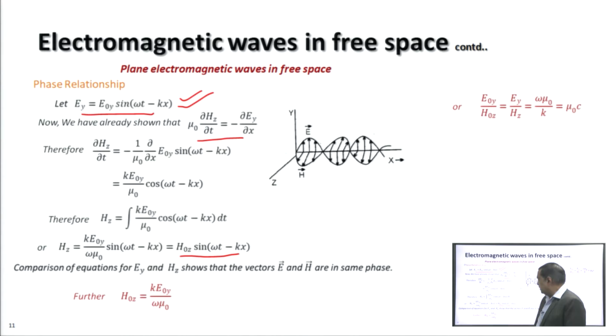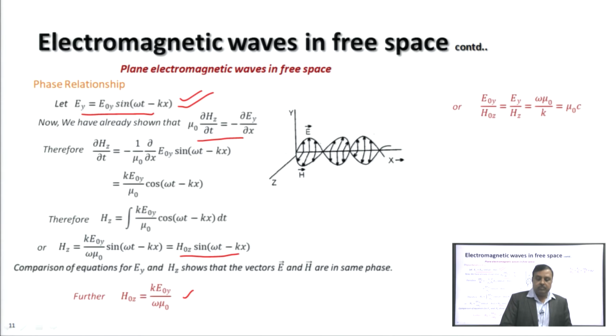From this equation we can get E 0 y by H 0 z equal to omega mu 0 by k, and this E 0 y by H 0 z is also the same as E y by H z, because E y and H z both have the same phase. Omega by k is the velocity of the wave.